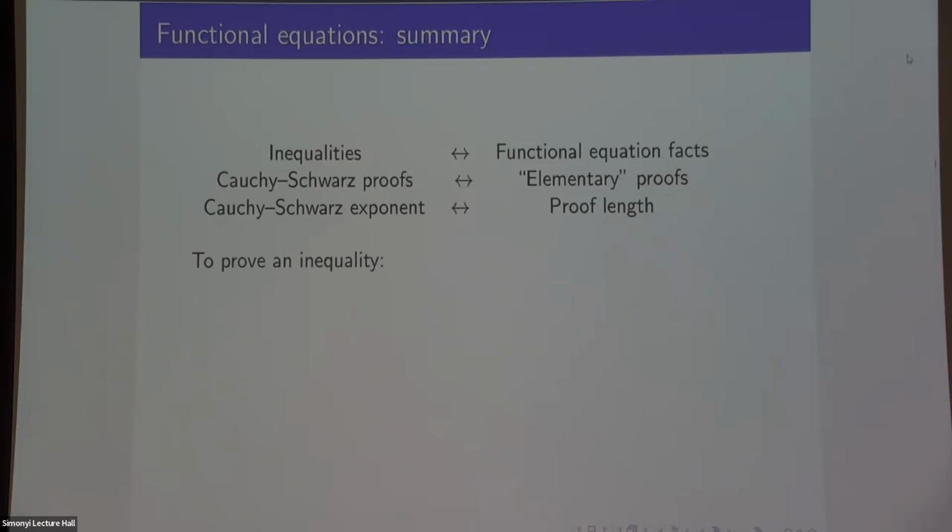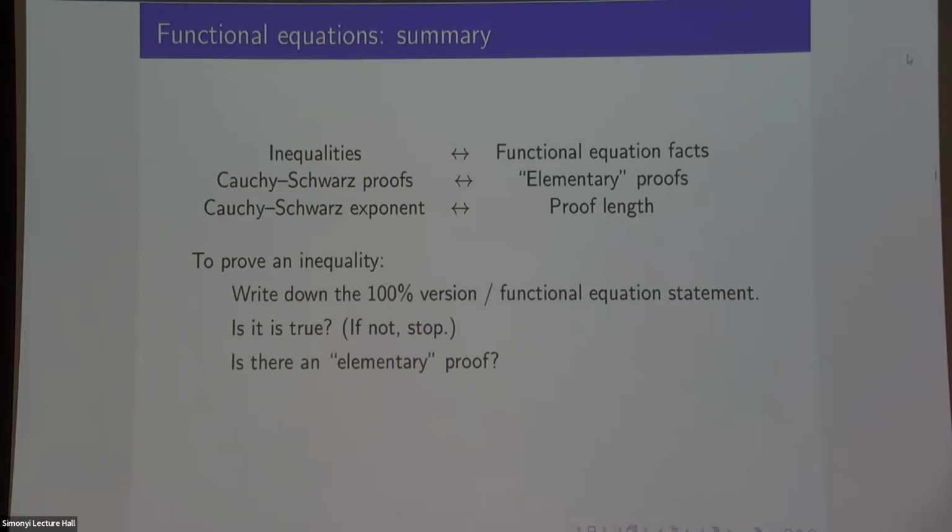Okay, so what's the game plan? If I give you this inequality, it comes up in your research, and you want to know how to prove that the left-hand side is at most the right-hand side, what can you do? Well, you first write down the 100% version, the functional equation statement. That's just a statement about functional equations. You'd say, is it true? I mean, that's an important question, because if not, then you can stop, right? You get to go home early.